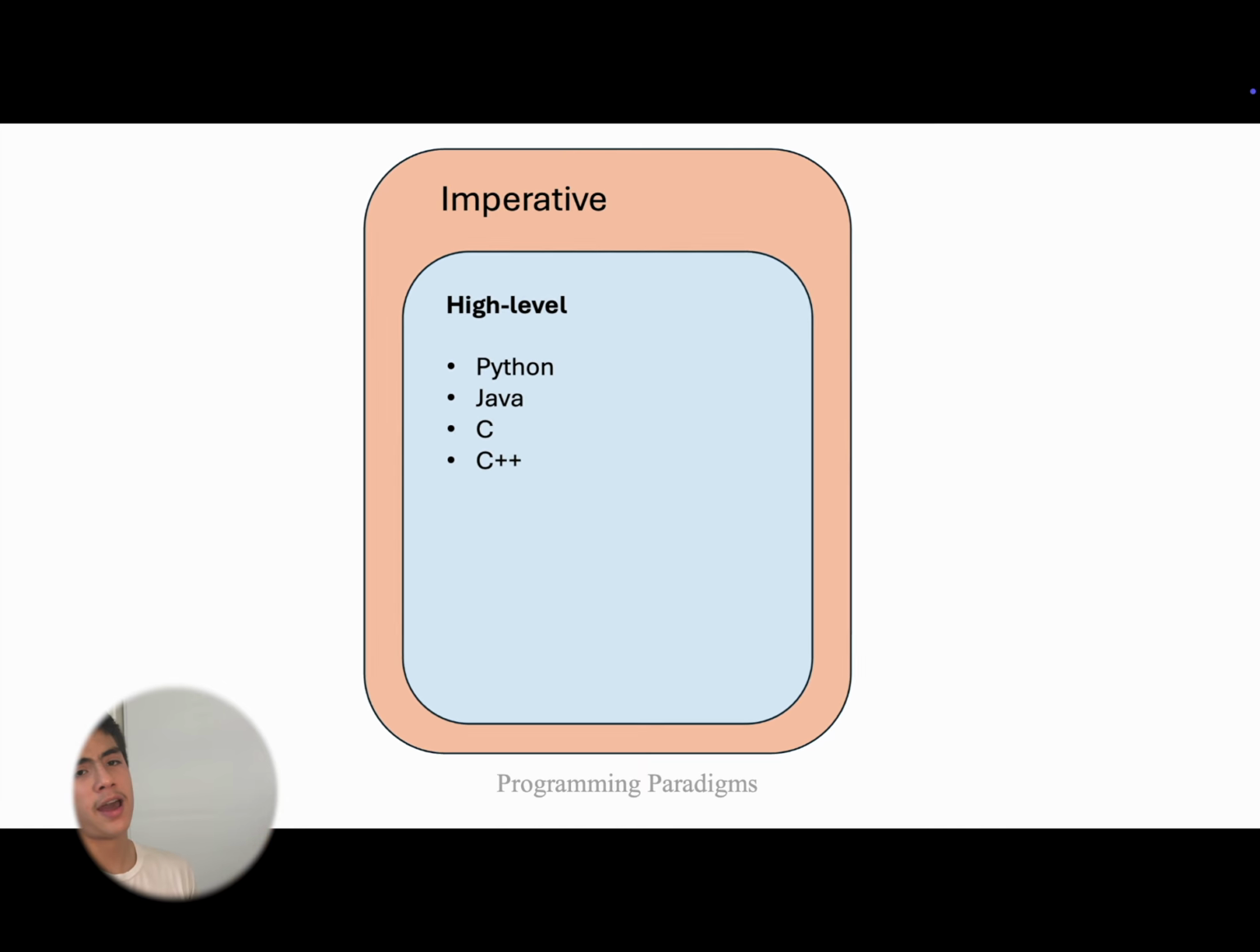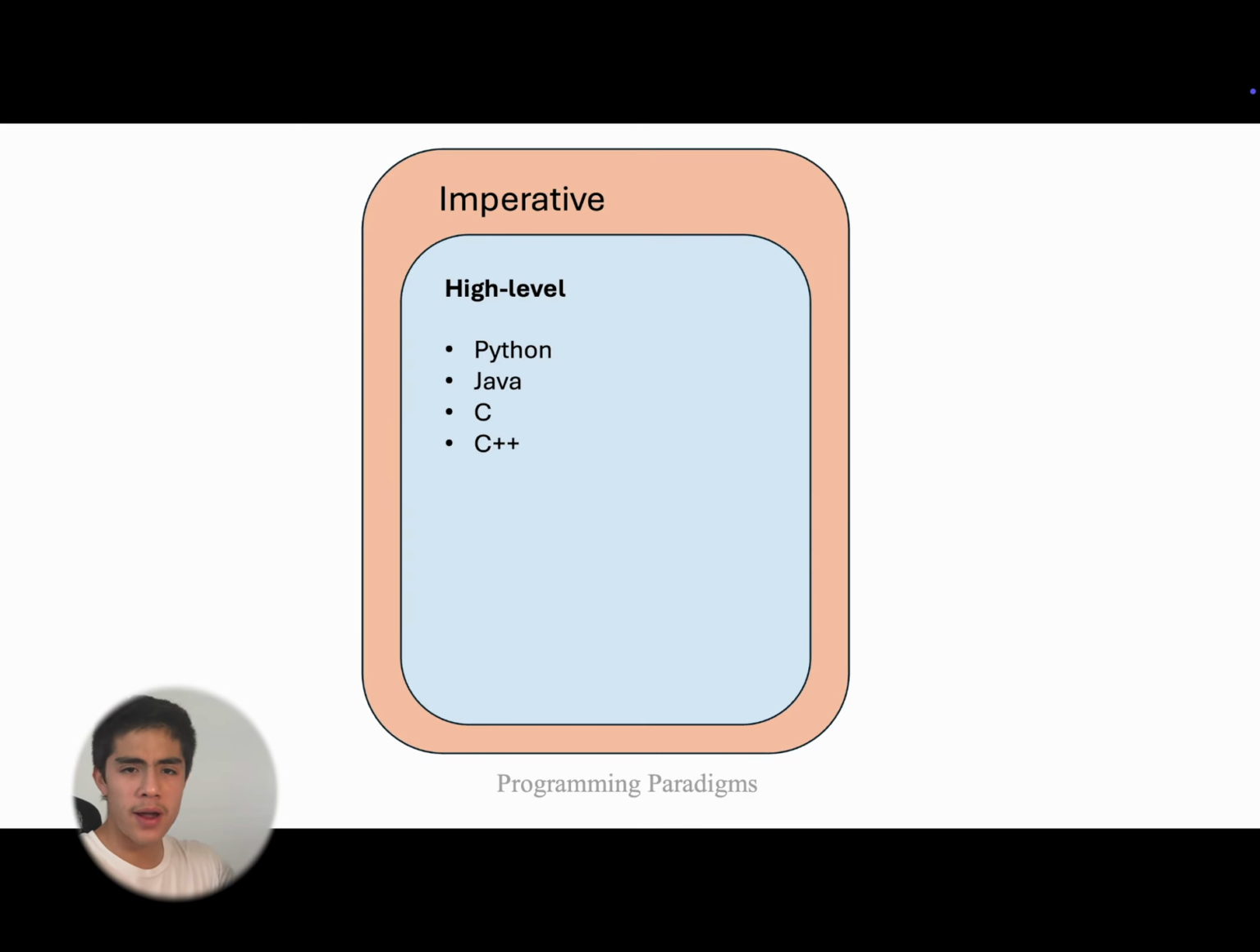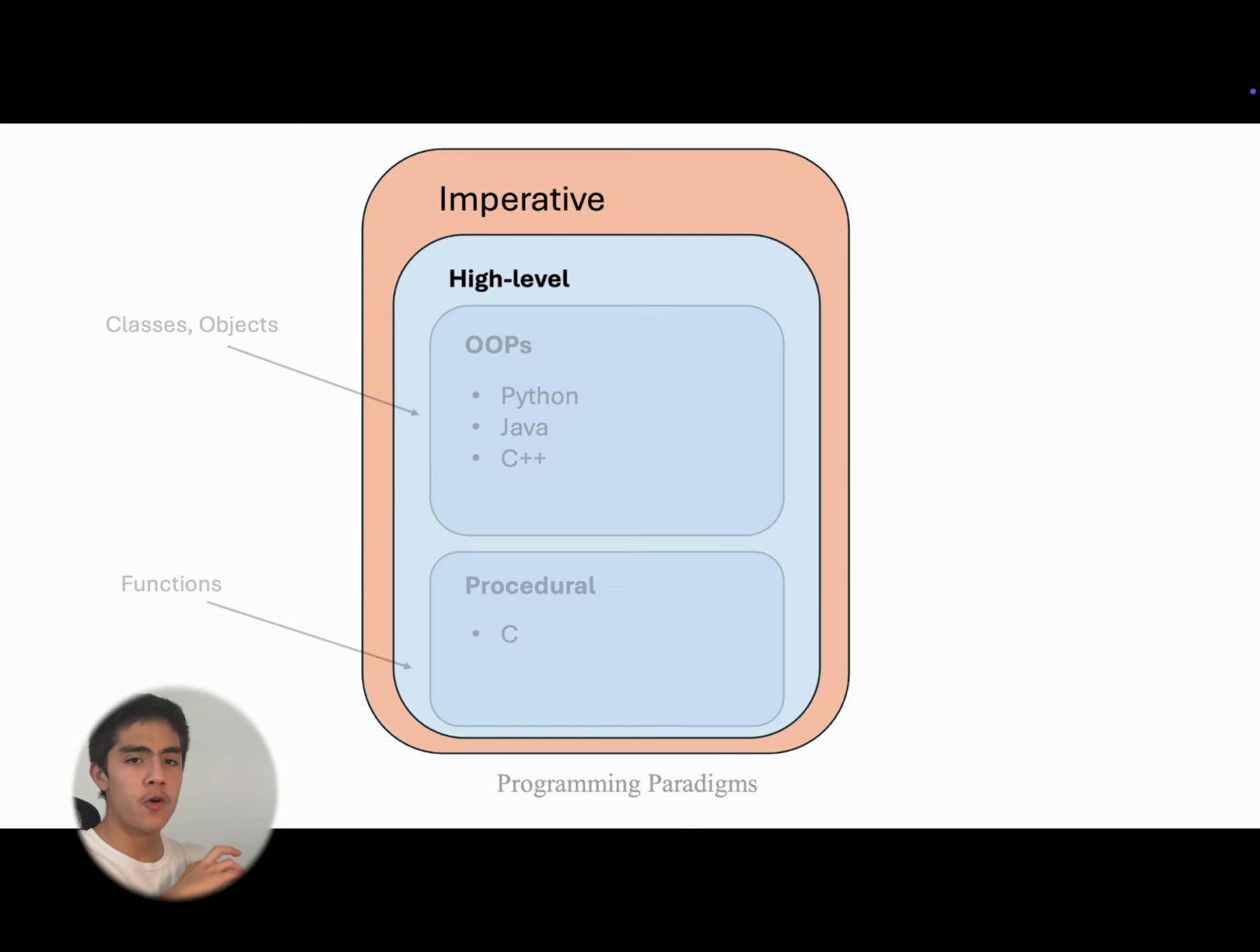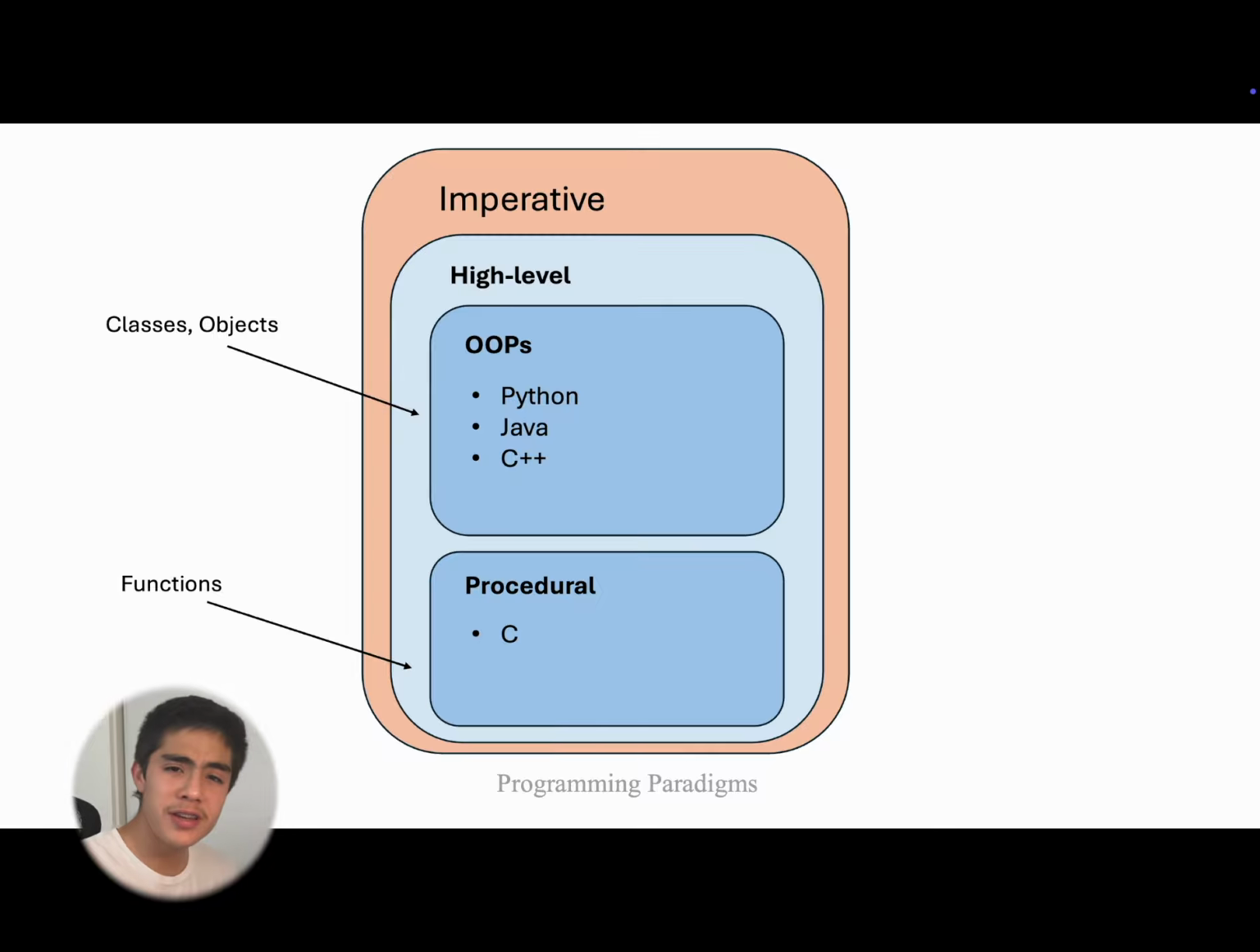And focusing on high level languages, we can categorize these as object-oriented programming languages and procedural. Those are two paradigms that are shown in these high-level imperative programming languages. Object-oriented programming languages deal with classes and objects, whereas procedural focuses on functions.